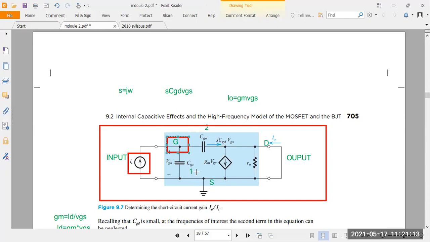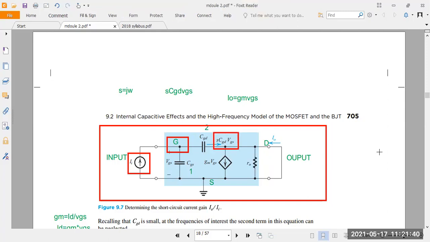First, current flows across CGS. Then the second current flows across CGD. What do you call the current flowing across CGD? It is s into CGD into VGS. You have to write the current flowing across the gate to drain as s into CGD into VGS. Here s means the single pole response, and VGS means the input voltage.